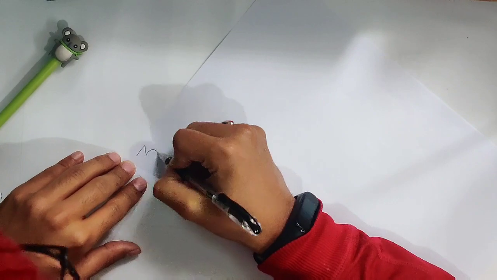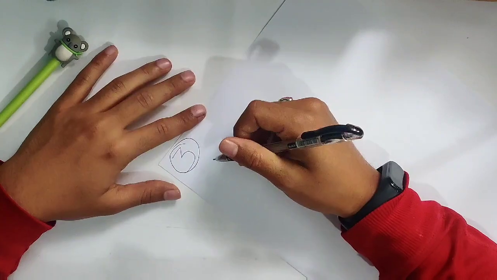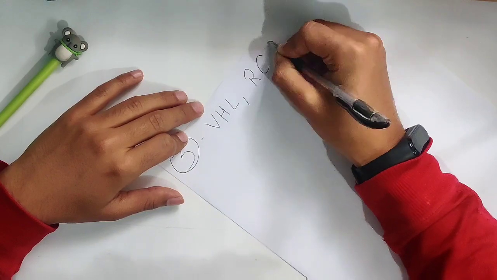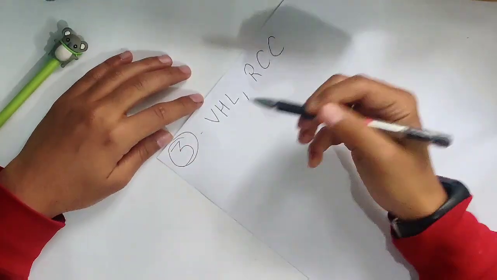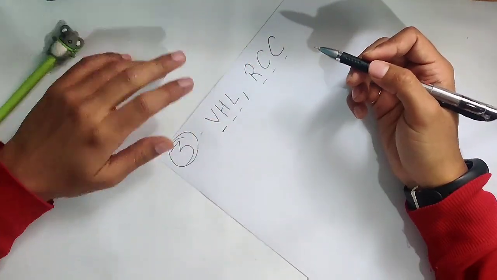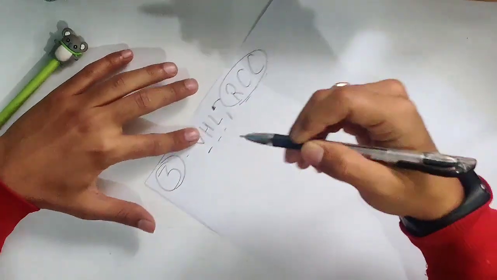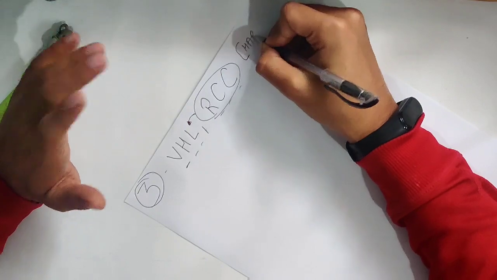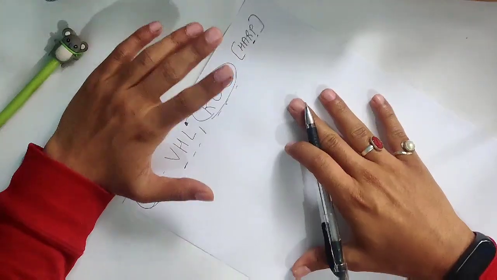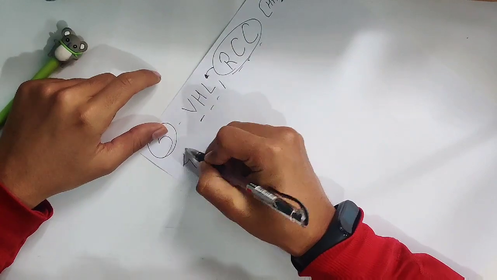Okay, so let's begin with chromosome number 3. Let's forget about 1 and 2. So chromosome number 3, we have von Hippel-Lindau syndrome as well as renal cell carcinoma. Why is it easy? Because 1, 2, 3, 1, 2, 3, right? So 3 letters in their name and chromosome number 3. Actually, renal cell carcinoma falls under von Hippel-Lindau disease with a mnemonic HARP, where R is renal cell carcinoma and P is pheochromocytoma, but we'll be going into detail on that in later videos.